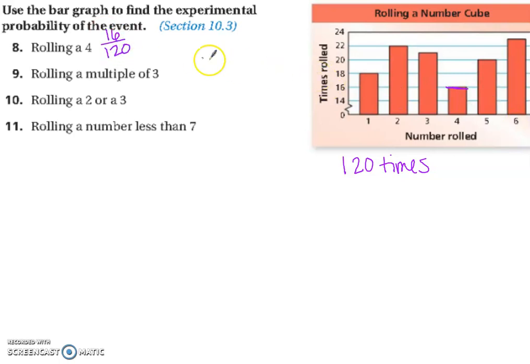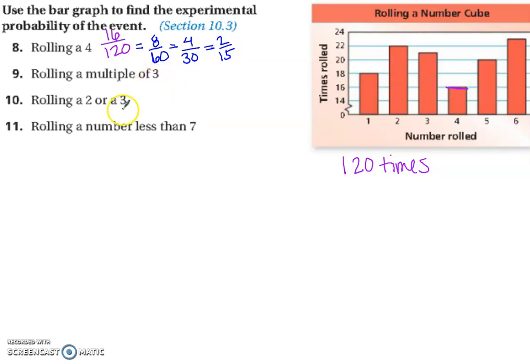Now you can reduce that. You can reduce it at least by 2, and we'll have 8 over 60. You could reduce again by 2, which is 4 over 30. Oh my gosh, and we can keep going. 2 over 15. Now, if you use your multiplication chart, I have a feeling some of you will do this, and that's totally fine. It's great. If you have your multiplication chart, you can find the greatest common factor between 16 and 120 and reduce by that number first.